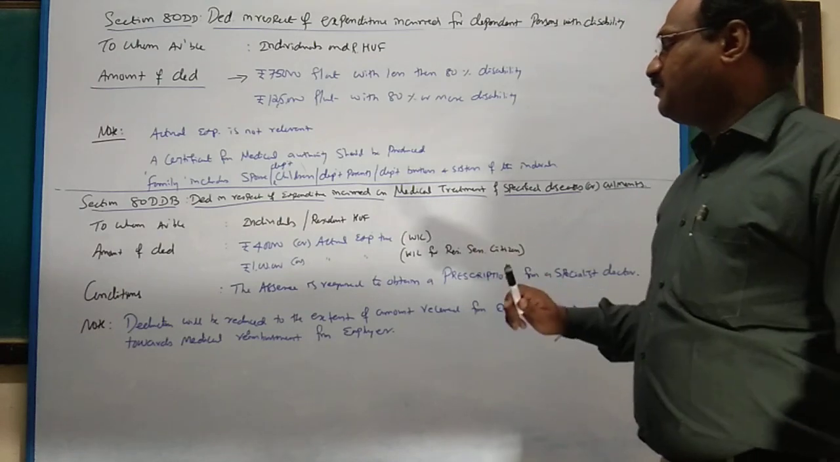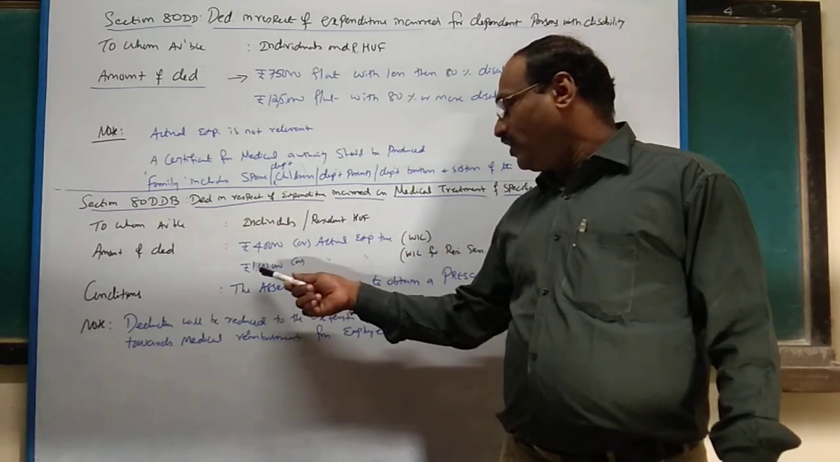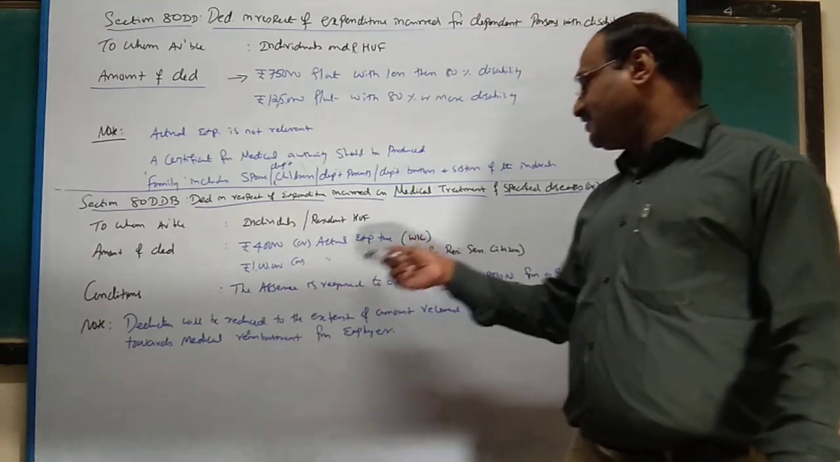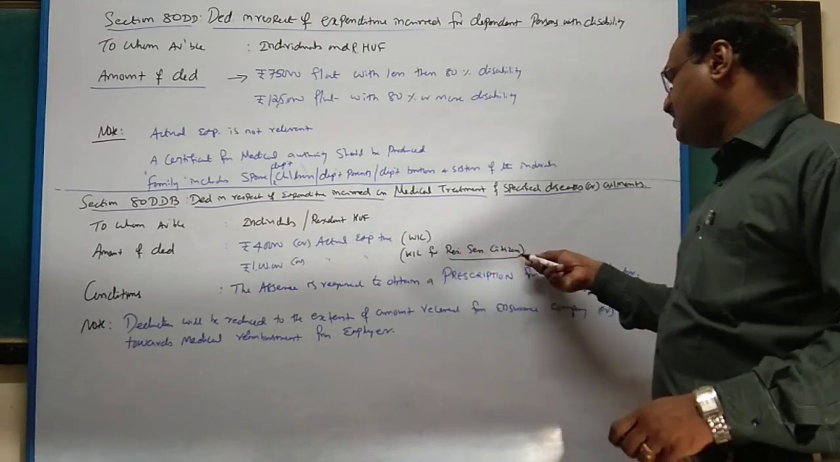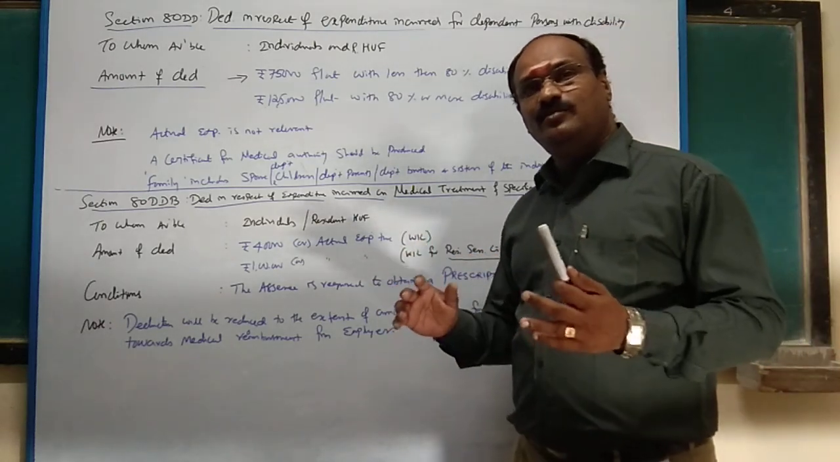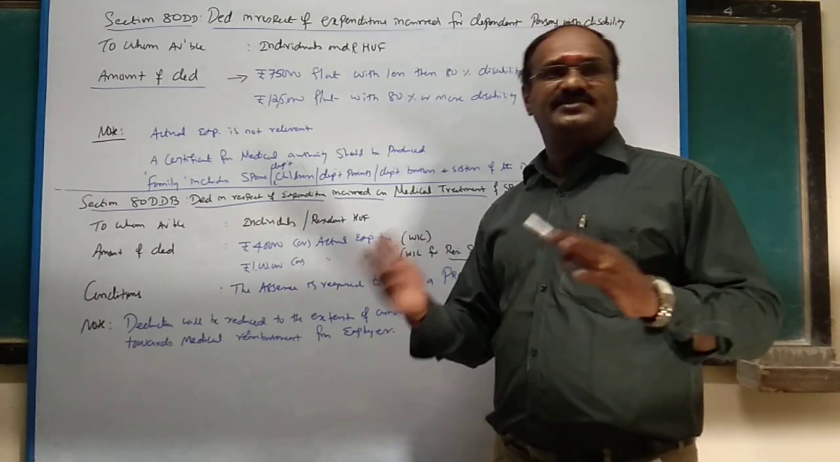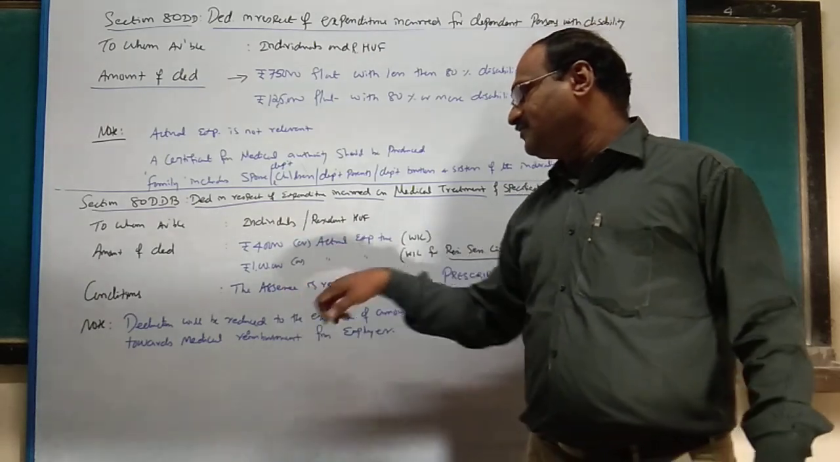less. Suppose if it is a resident senior citizen, then 1 lakh rupees or actual expenditure, whichever is less, for a resident senior citizen. So if it is a senior citizen, amount of deduction is 1 lakh or actual expenditure, whichever is less. Other than senior citizen, actual expenditure or 40,000, whichever is less.